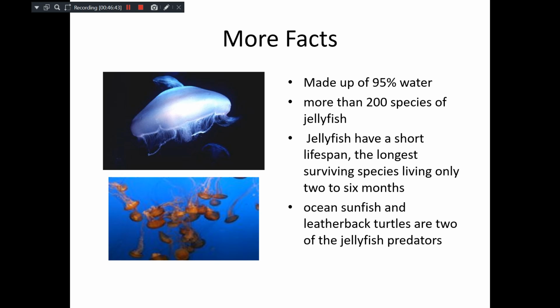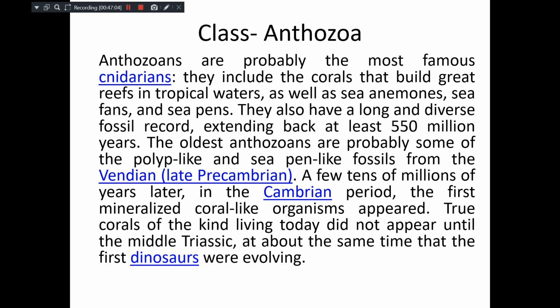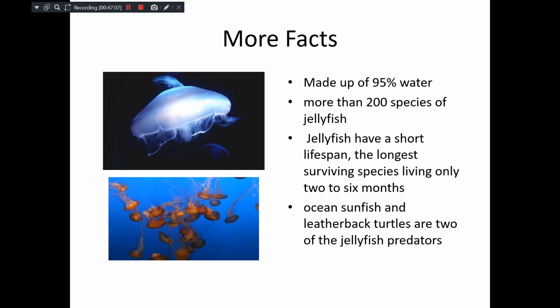So this is what we have discussed, and some interesting facts about this moon jellyfish: it is made up of 95% water only. There are more than 200 species of jellyfishes, so that's why different colorations are seen in the jellyfishes. They have a very short lifespan. The longest surviving species live only up to 2 to 6 months maximum. There are many predators, especially leatherback turtles and sunfishes, which feed on moon jellyfishes.